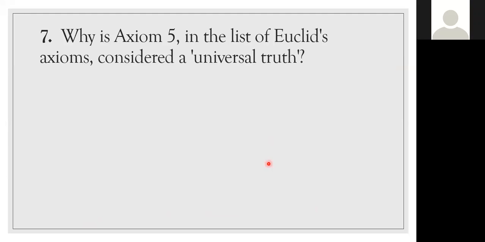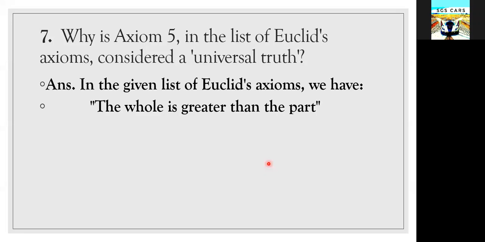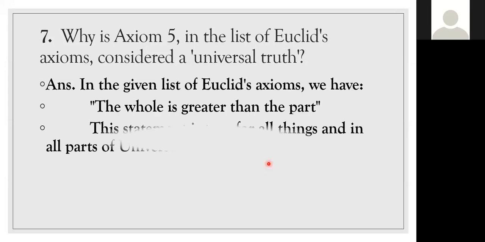Why is axiom 5 in the list of Euclid's axioms considered a universal truth? What does axiom 5 say? The whole is greater than the part. Yes, axiom 5 says the whole is greater than the part. Right? In the given list of Euclid's axioms, the fifth axiom is the whole is greater than the part. This statement is true for all things and in all parts of the universe.